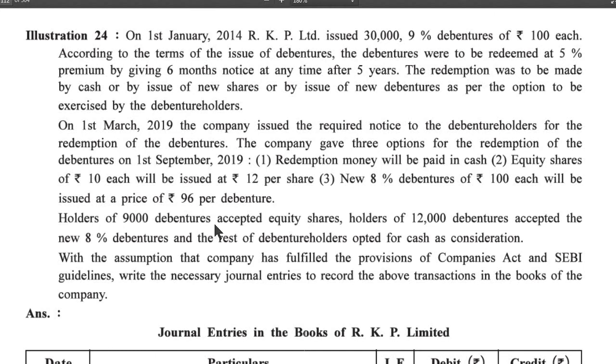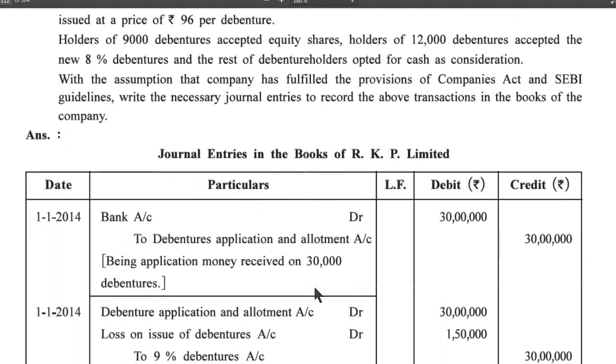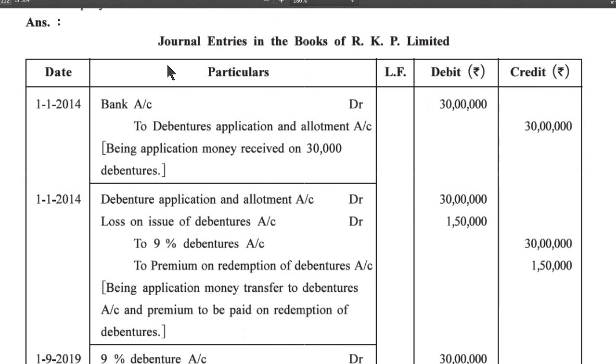Holders of 9,000 debentures accepted equity shares, holders of 12,000 debentures accepted the new 8% debentures, and the rest of the debenture holders opted for cash as consideration. With the assumption that the company has fulfilled the provisions of the Companies Act and SEBI guidelines, write the necessary journal entries to record the above transactions in the books of the company.